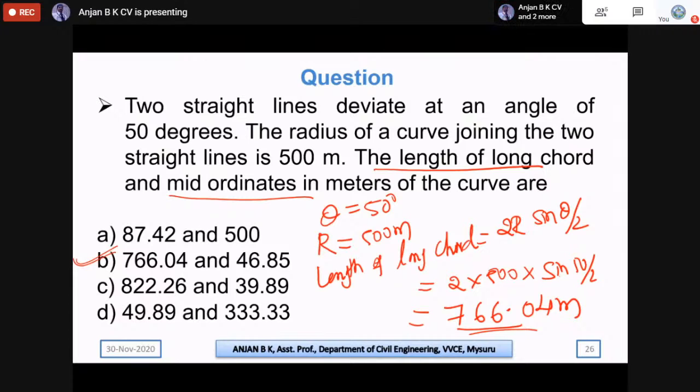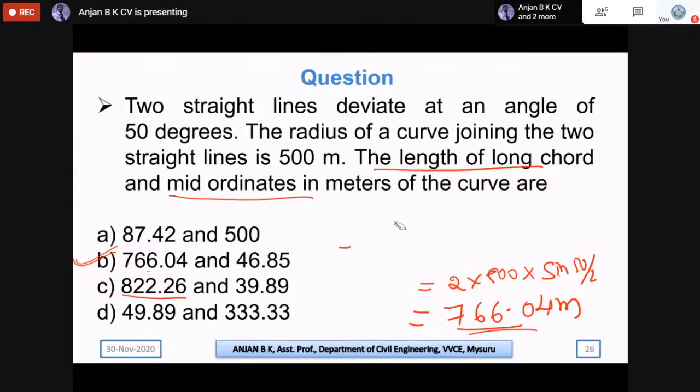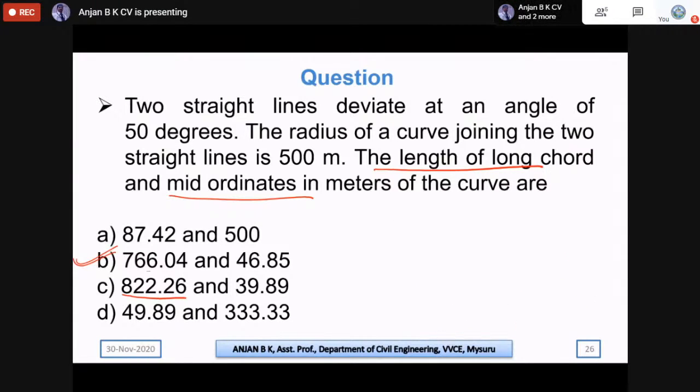But in GATE, normally they will repeat the same. Here you may have another option with the same value. If so, then we need to calculate the mid-ordinate also. So how do we calculate the mid-ordinate? The mid-ordinate is given by R into (1 minus cos(theta/2)).